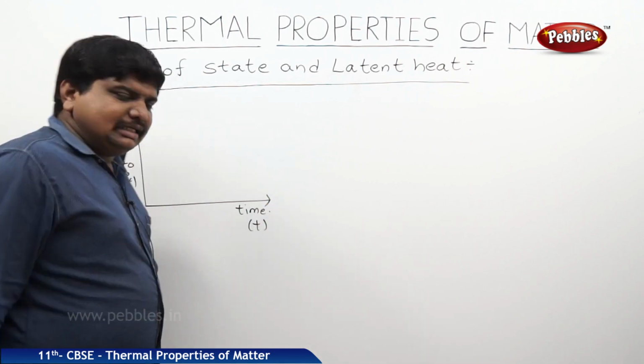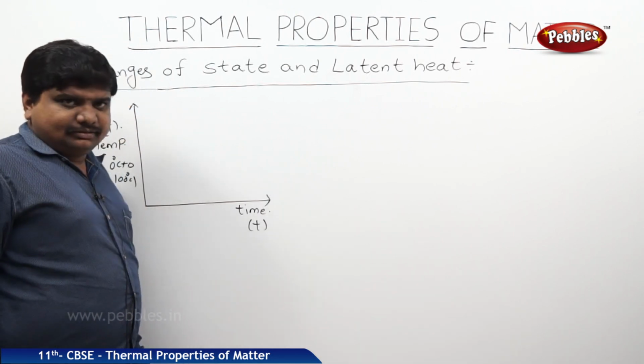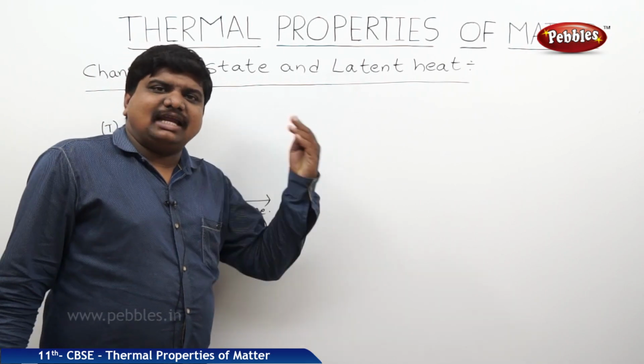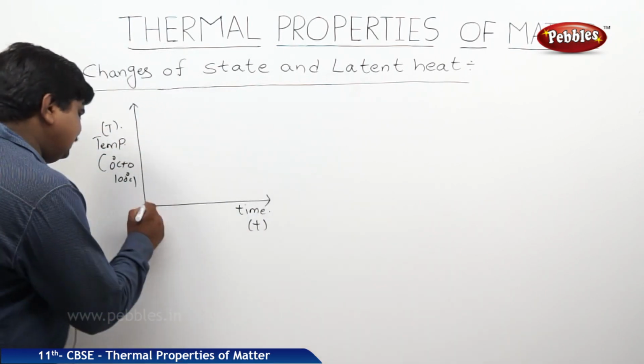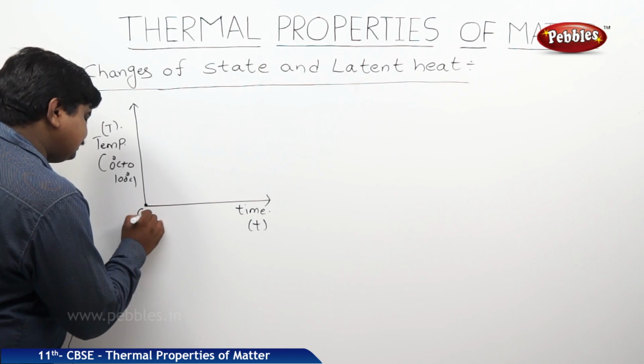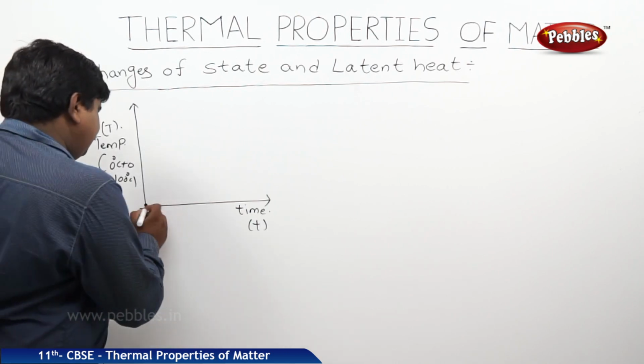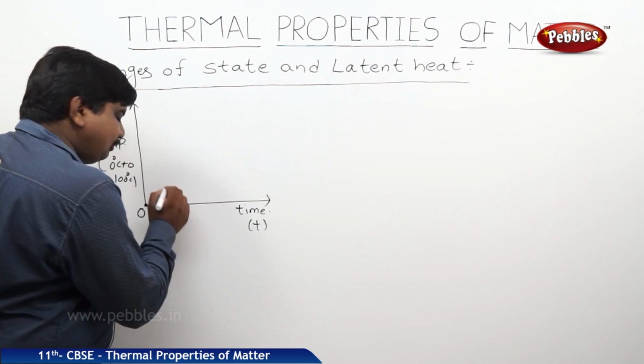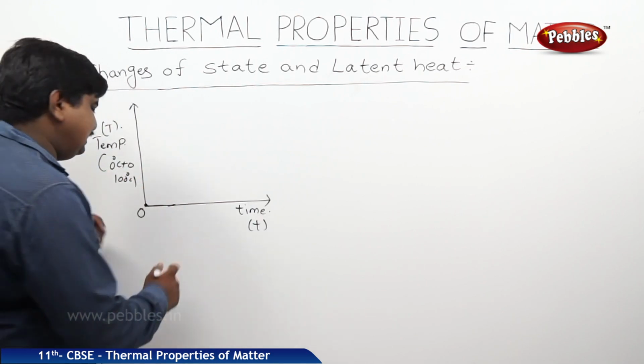So, we know that at 0 degrees Celsius we can expect the solid state of water as well as the liquid state. At 0 degrees Celsius, if you supply some heat energy, the body will remain in the solid state.